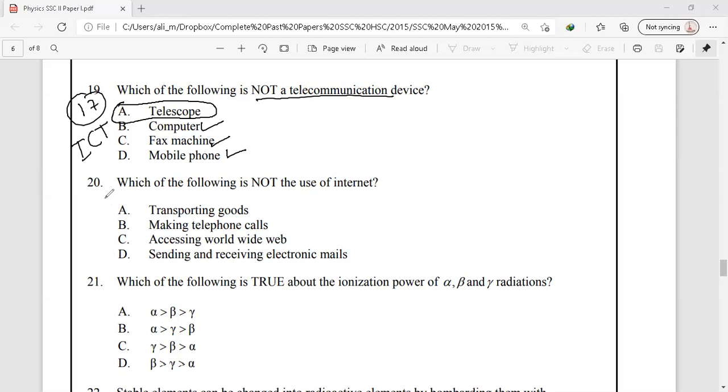Next, we have question number 20, and this question is from our chapter number 17.